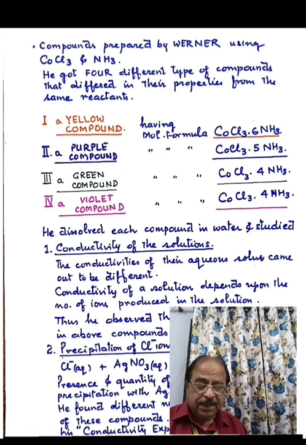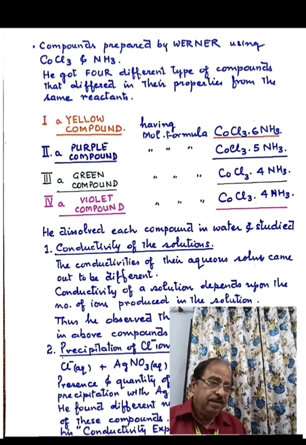The conductivities of the aqueous solutions of these compounds, which were studied separately, came out to be different. Now you know that the conductivity of a solution depends upon the number of ions which are present in the solution. Thus he noticed that the number of ions in the solution of each compound might be different.